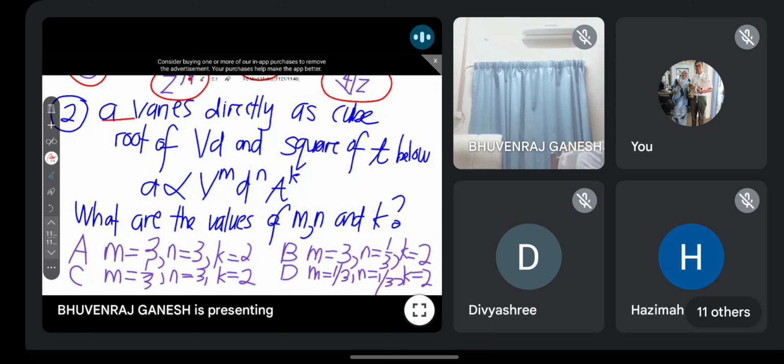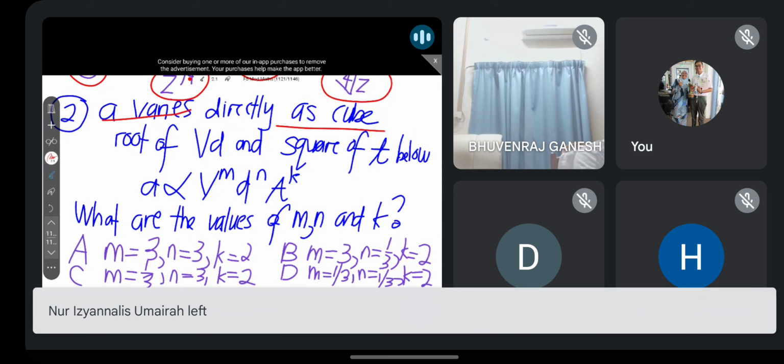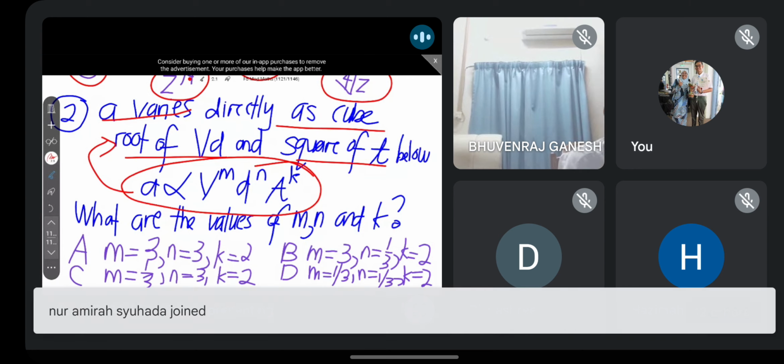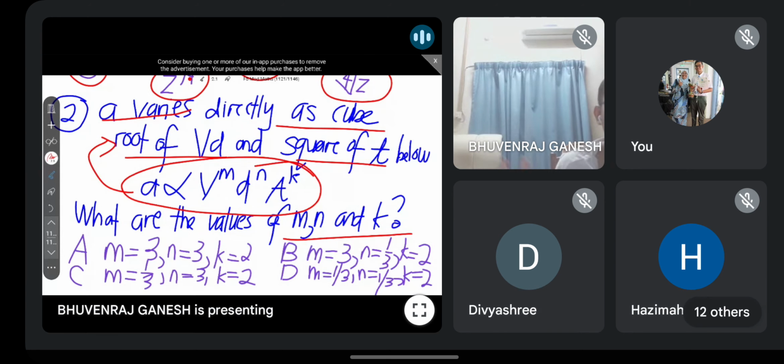Kamu kena hati-hati. Okay, so A varies directly as the cube root of VD and the square of T. A berkadar terus dengan punca kuasa 3 VD dan kuasa 2 T. They give you this relationship that explains the above statement. They ask what are the values of M, N, and K. Apa nilai mereka? Can you all tell what the answer is for this question?